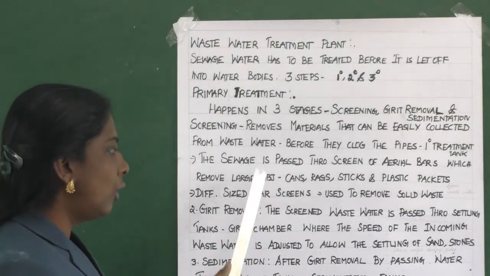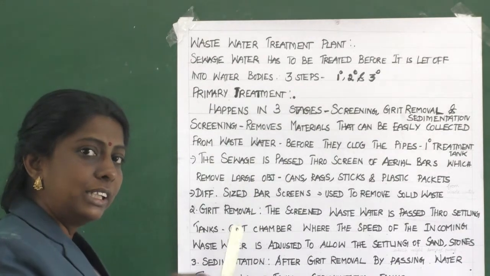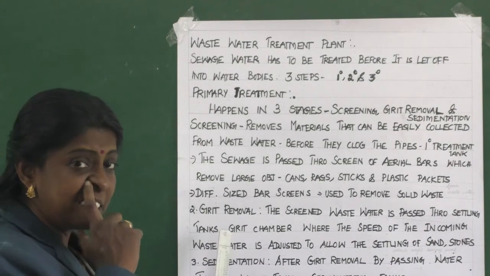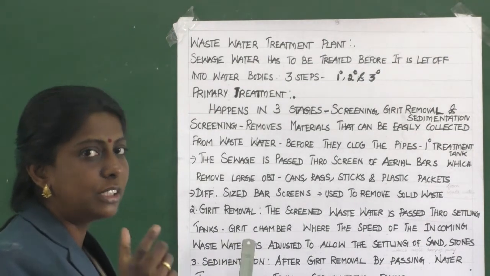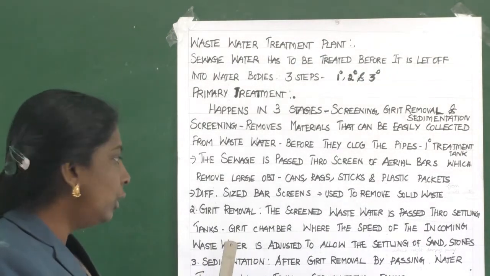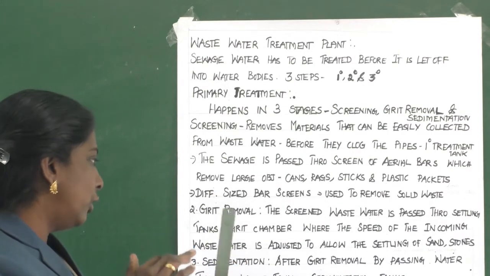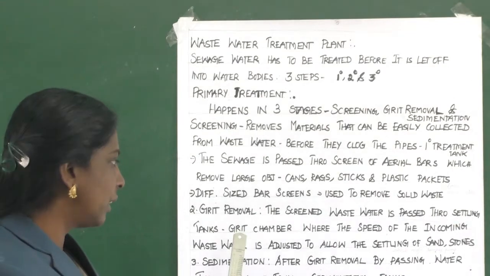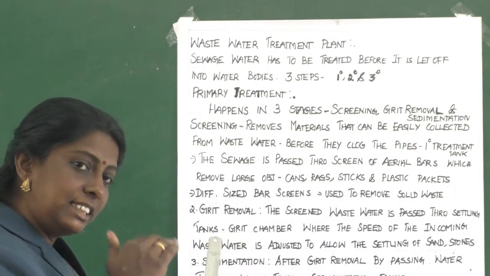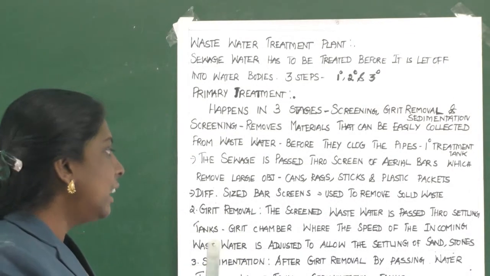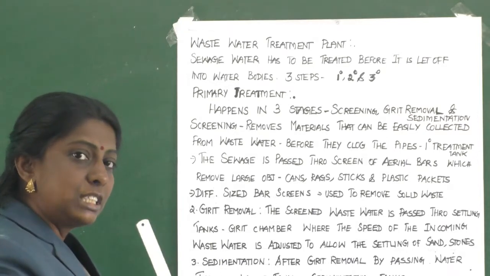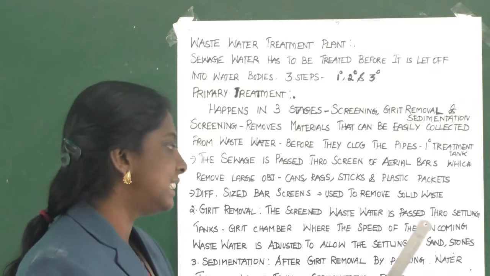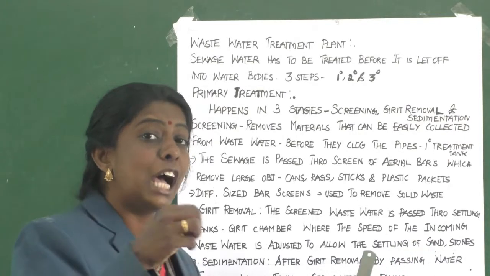After removing the large objects, the same water is further continued to the grit chamber in the settling tanks. What will it do? It will lower the speed of the water which is flushed out. It adjusts the speed of the water so that it is easy to separate waste particles like sand and stones which will damage the pump.